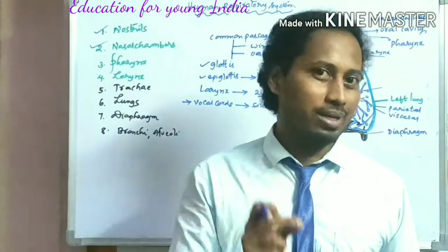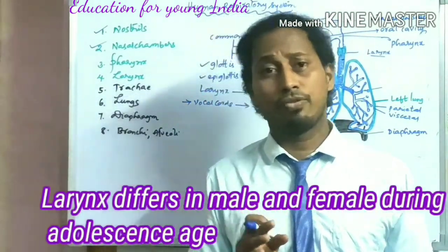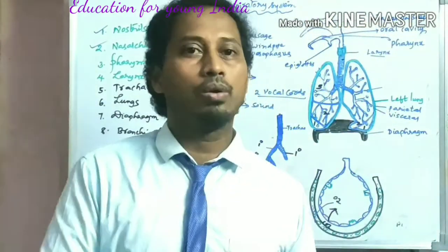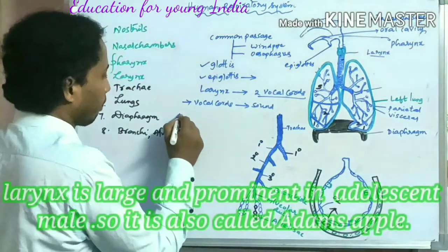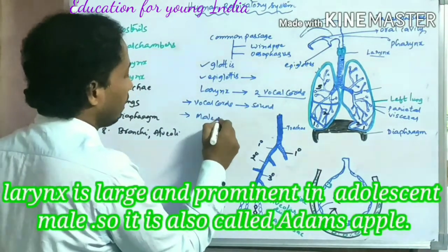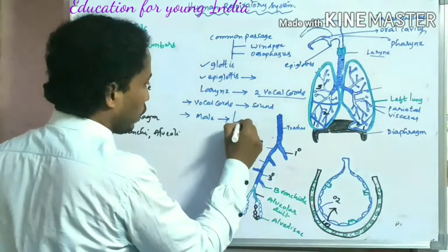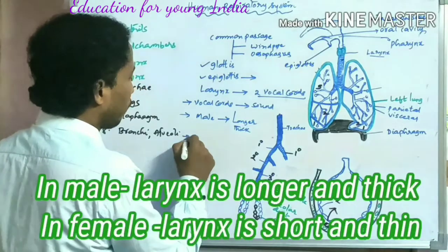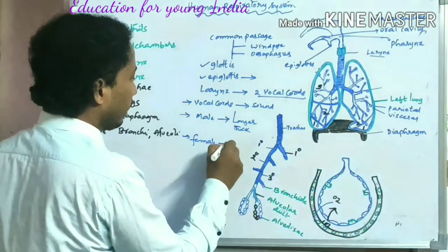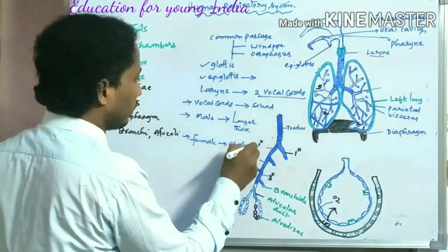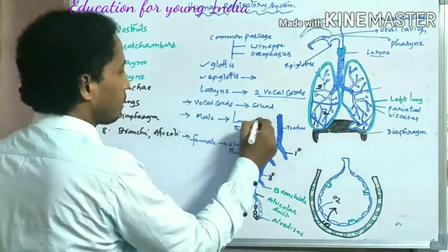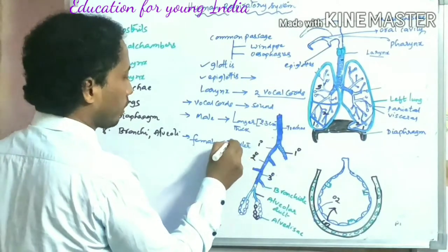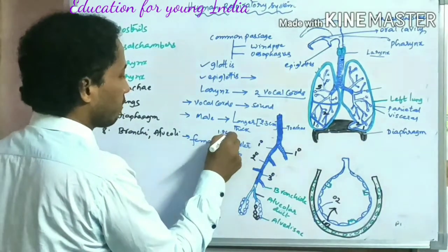But here we need to notice a point. The larynx is different in male and female at the time of adolescence. In males, the larynx is longer and thick, whereas in females, it is shorter and thin. As I mentioned here, longer means around 2.3 centimeters, whereas shorter means around 1.7 centimeters.